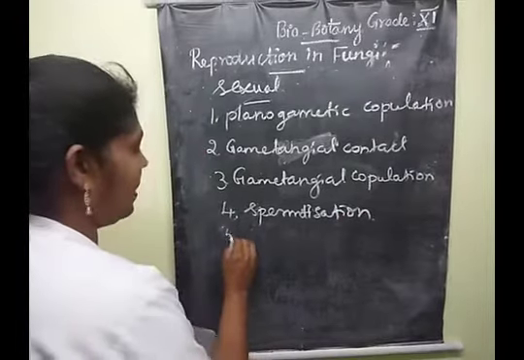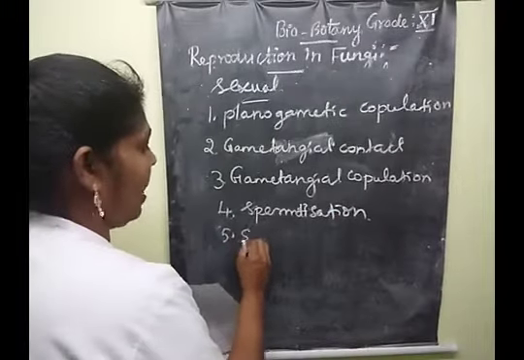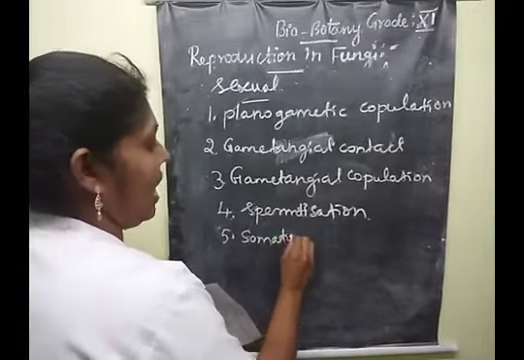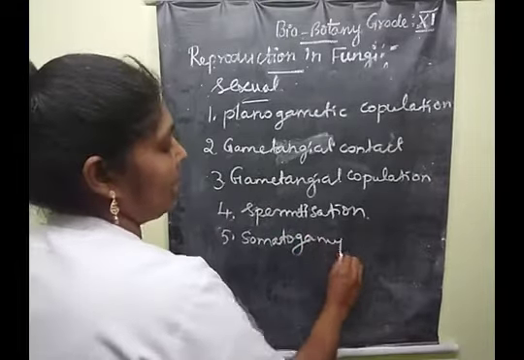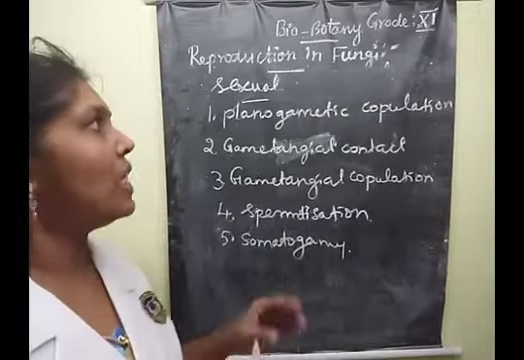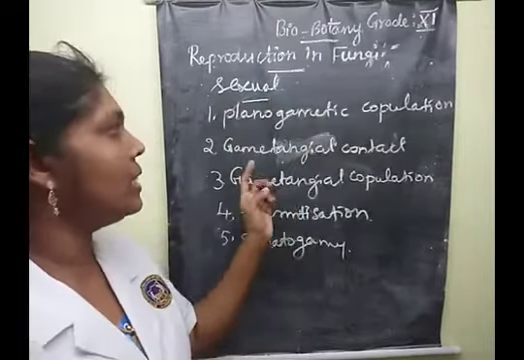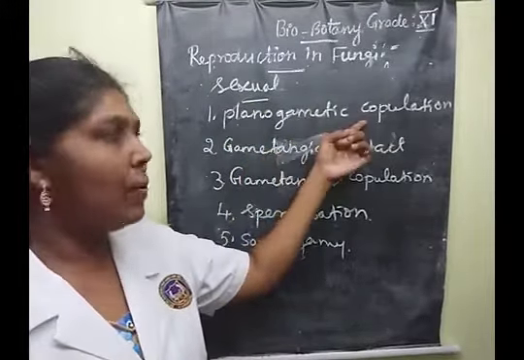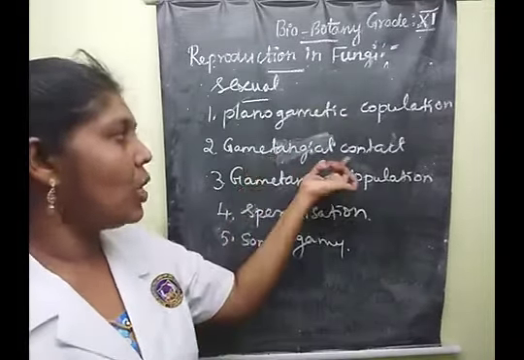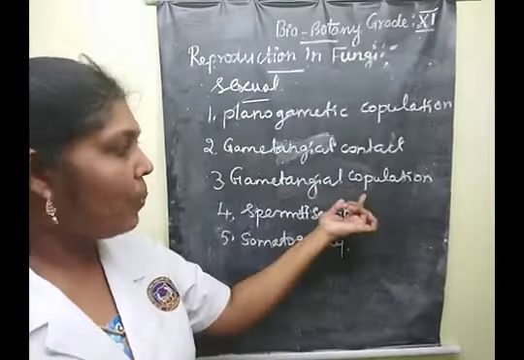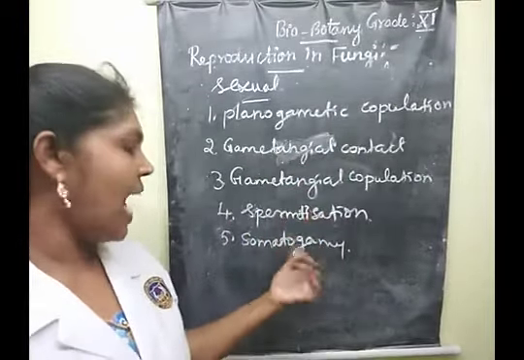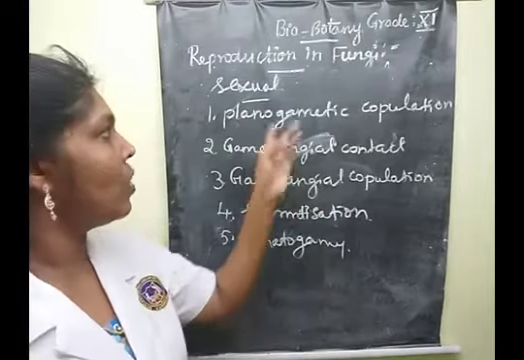That's one of the methods. The last one is somatogamy. Understood, children? What are the methods that come under sexual reproduction in fungal organisms? Planogametic copulation, gametangial contact, gametangial copulation, spermatization, and somatogamy. Let us learn that one by one.